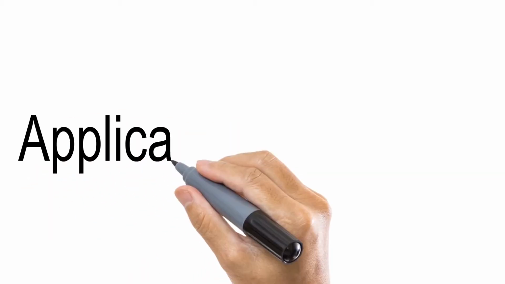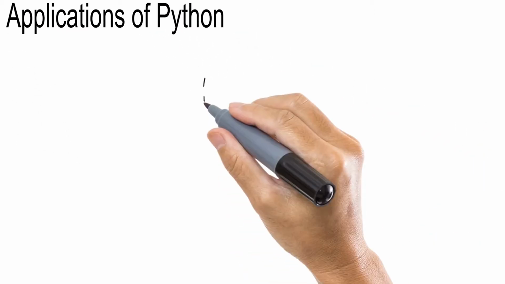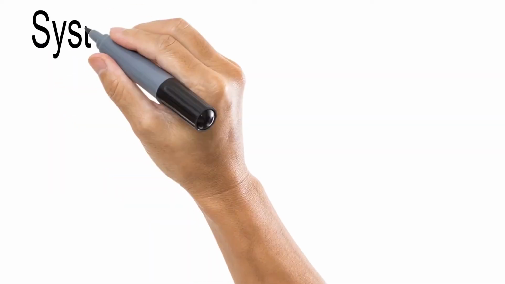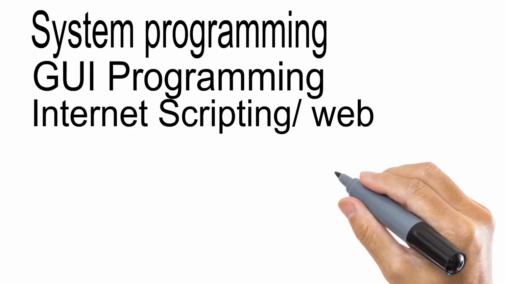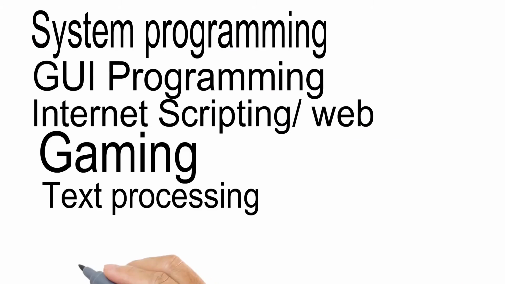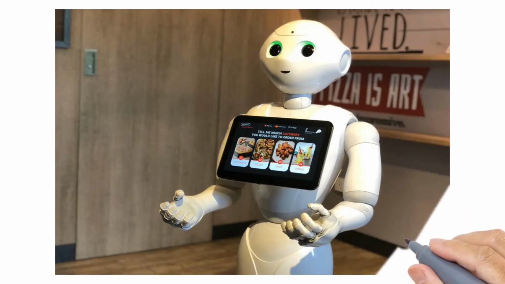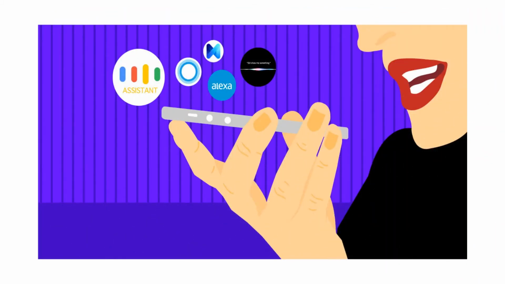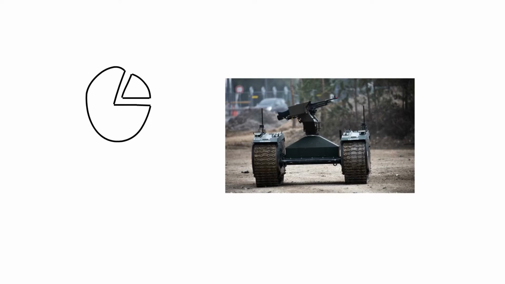Let's talk about applications of Python. So for its flexibility, versatility and user interactive interface, Python is used for a variety of tasks. It is widely used for system programming, GUI programming, internet scripting and web, gaming, text processing, network programming, etc. It is used for AI, machine learning and robotics. It is used by developers and engineers to develop new apps. It is used in Google search engines and YouTube, etc. It is even used for scientific and defense purposes.